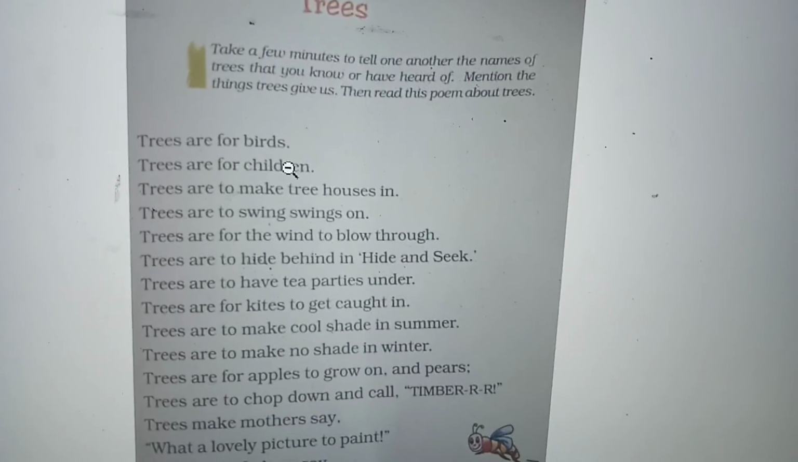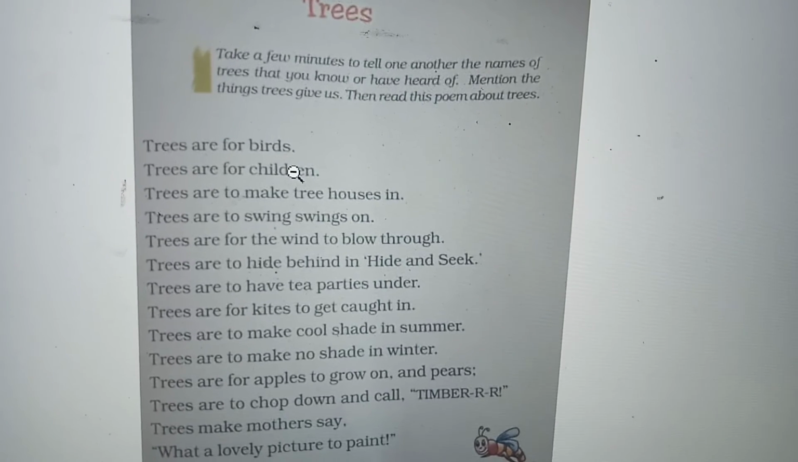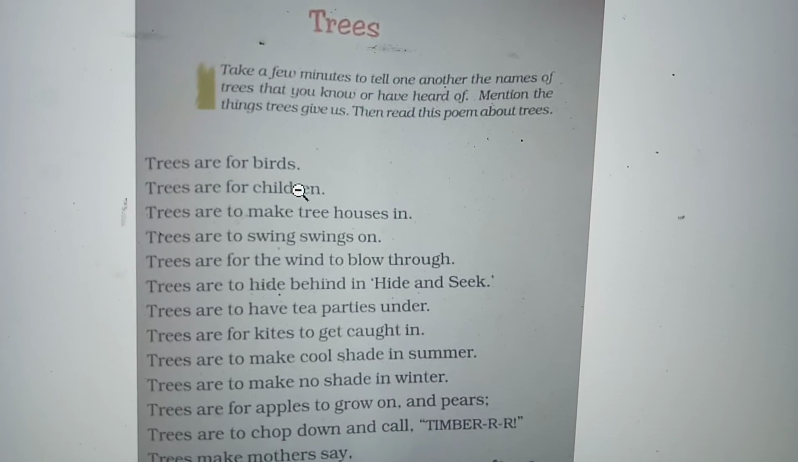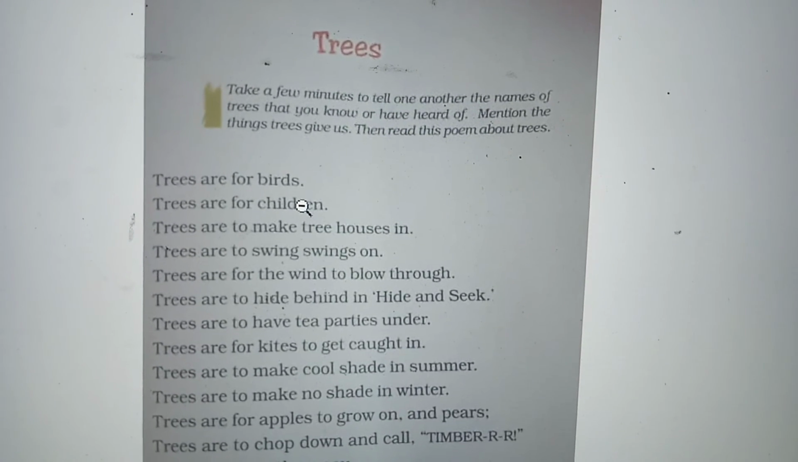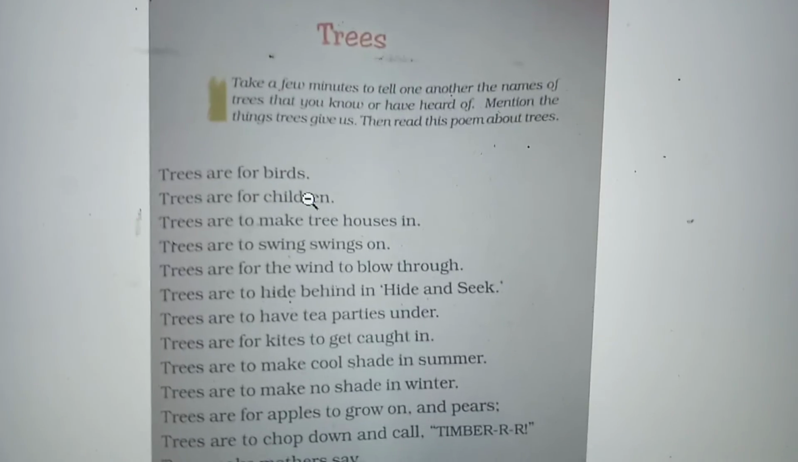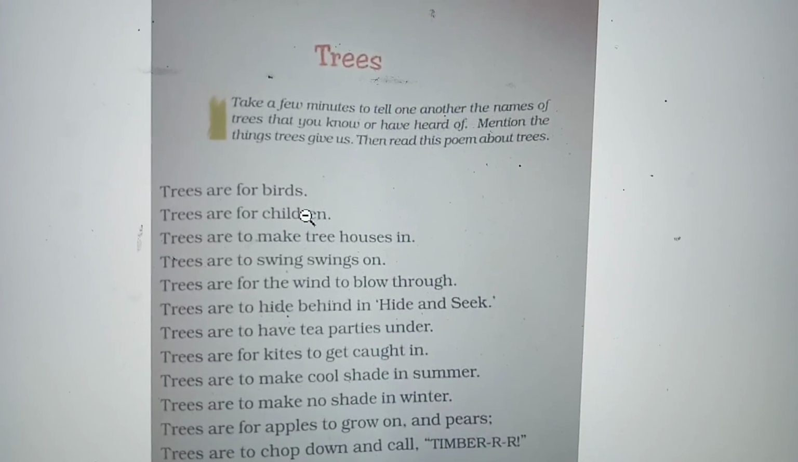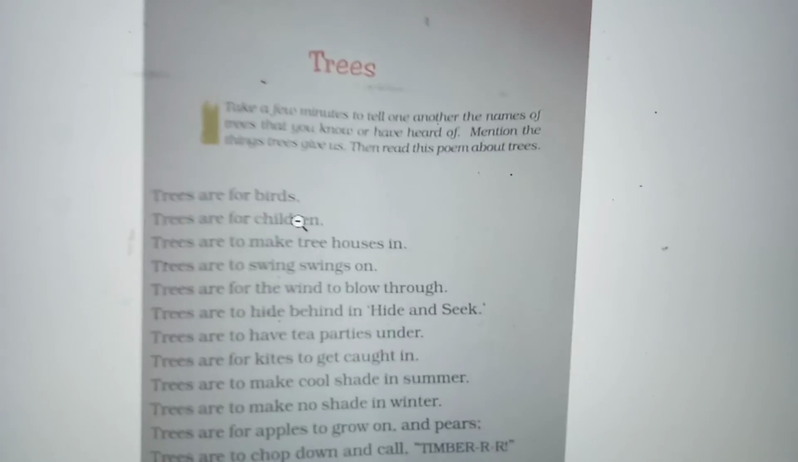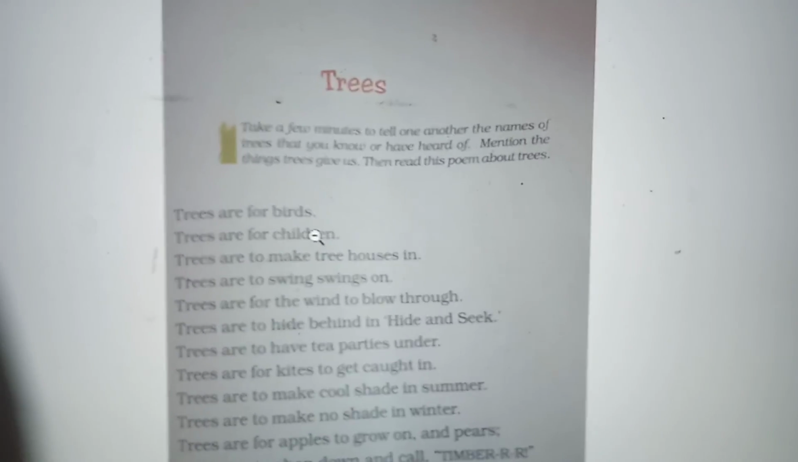Then the trees poem, which we have already seen. We'll finish with this. What is the subject of the poem? Trees. It is only a one-stanza poem, and you can see that there is no rhyming at the end of the lines. So it's a free verse. These are the things you have to note down when you have to compare two poems. Thank you, children.